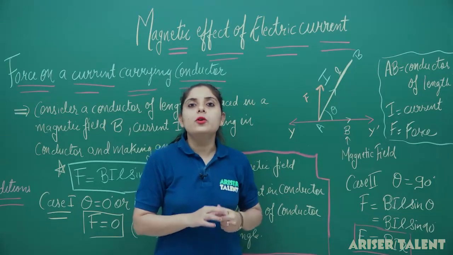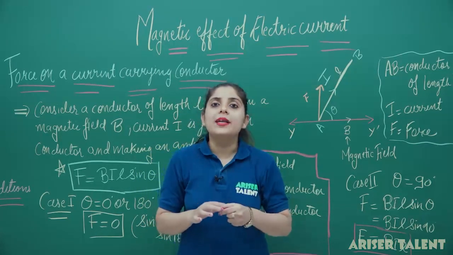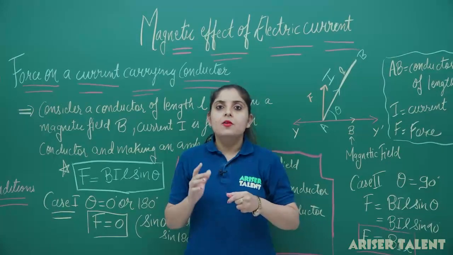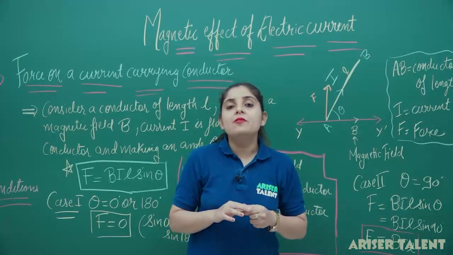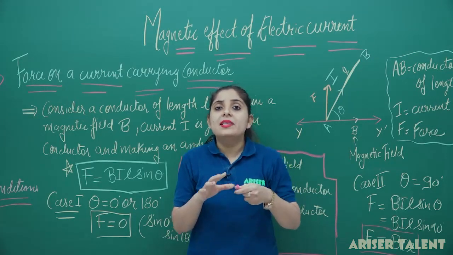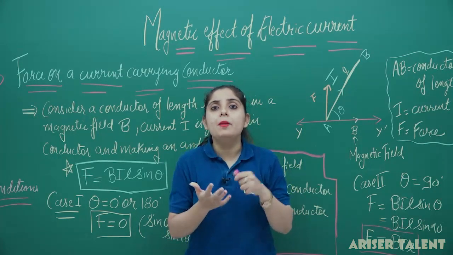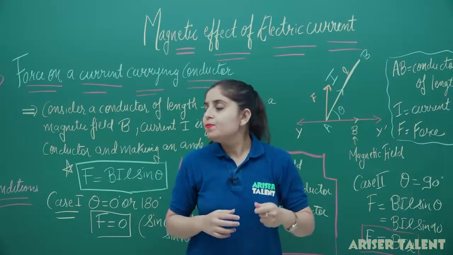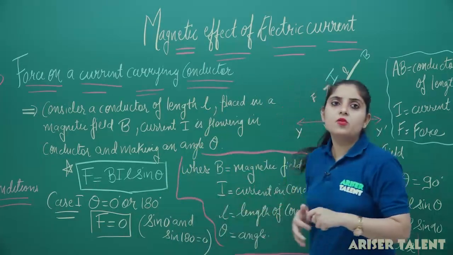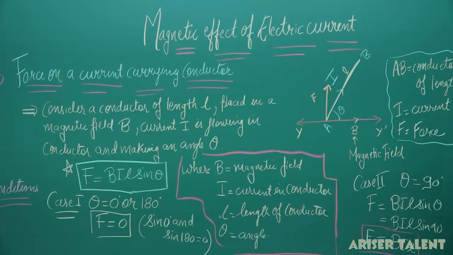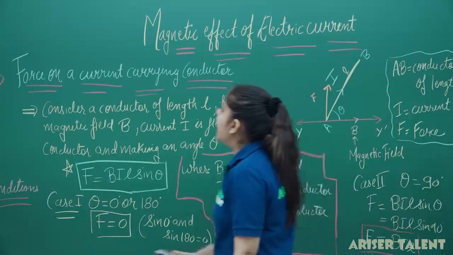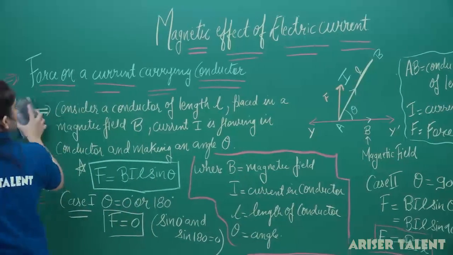Now, you have to find out the direction of this force. What will be the direction? The direction will be given by Fleming's left hand rule or the right hand palm rule. Now what is this rule? Let's discuss it here, but just copy this from here so we can proceed to our next part. Now let's find out the direction of the force on this current carrying conductor.